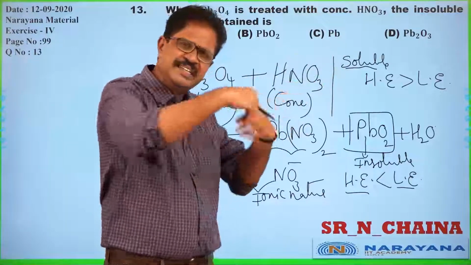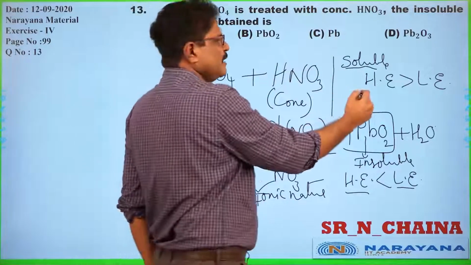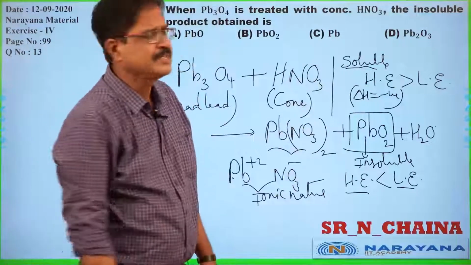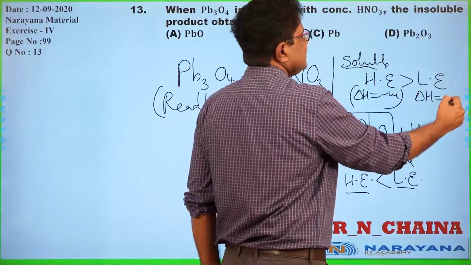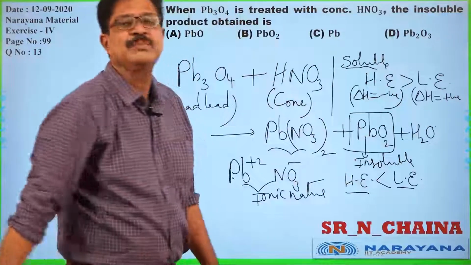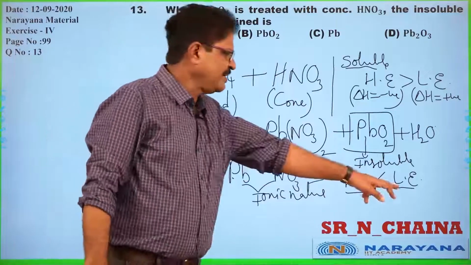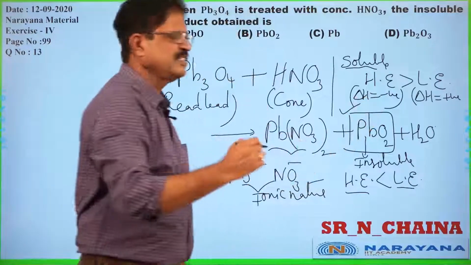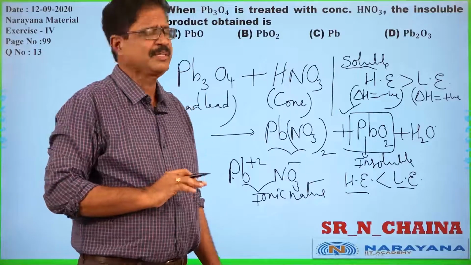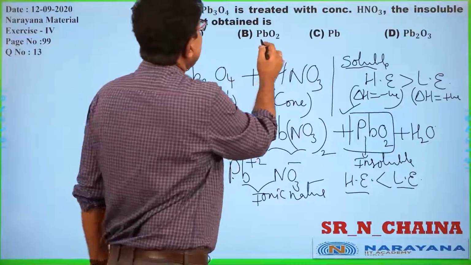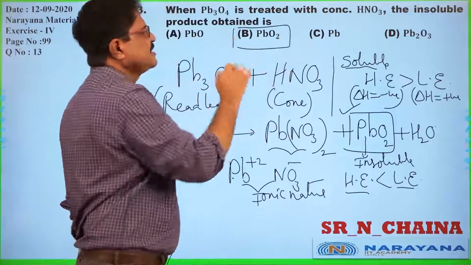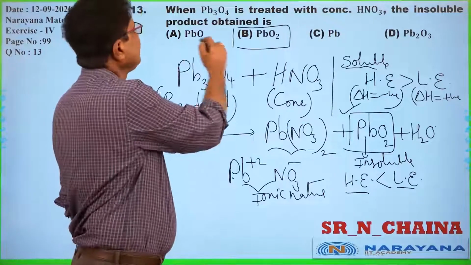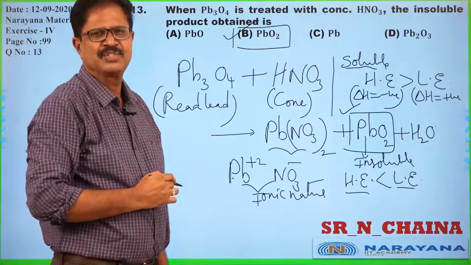One is hydration energy, the liberated energy. As far as thermodynamics is concerned, delta H is negative since it is an exothermic process. For lattice energy, delta H is positive since it is an endothermic process. Whenever lattice energy is higher than hydration energy, such a substance is insoluble in water. So among the given options, PbO2 is the insoluble substance formed in this reaction. So the answer must be B for this question.